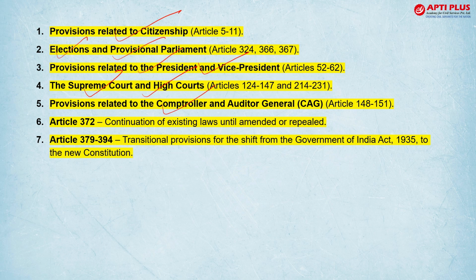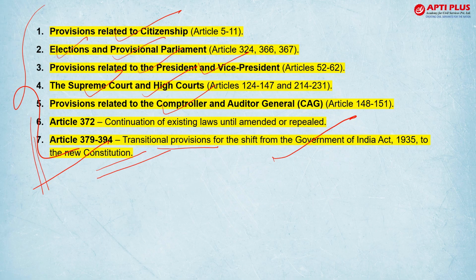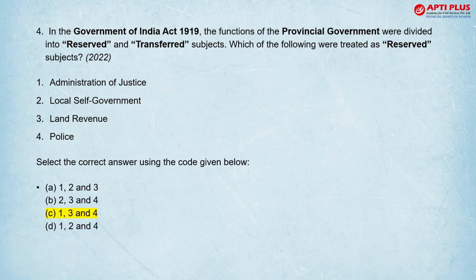CAG of India, that is Comptroller and Auditor General, and then transition provisions to shift from the Government of India Act 1935 to the new constitution. So remember this list. This can also be asked in a question.